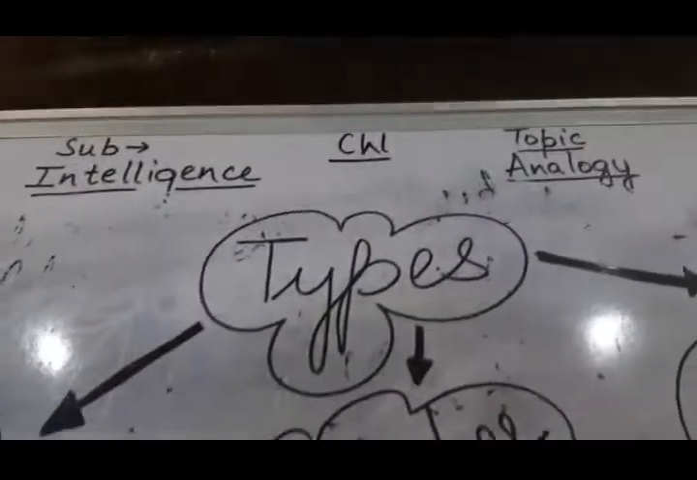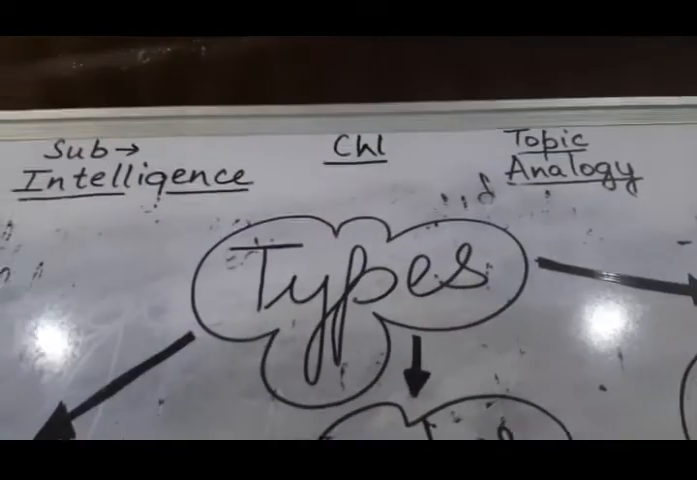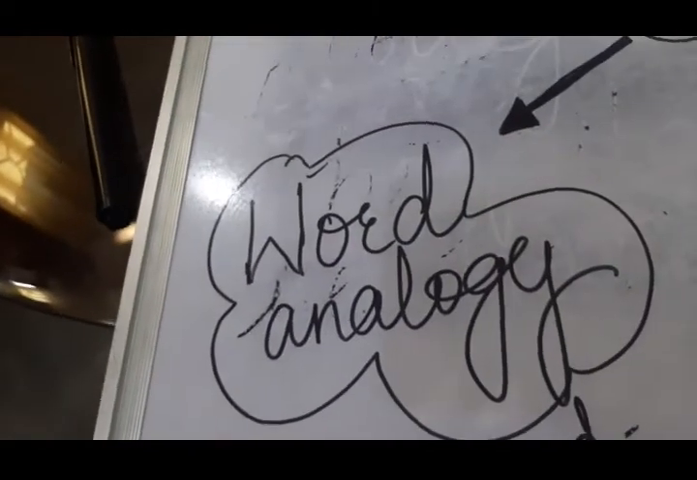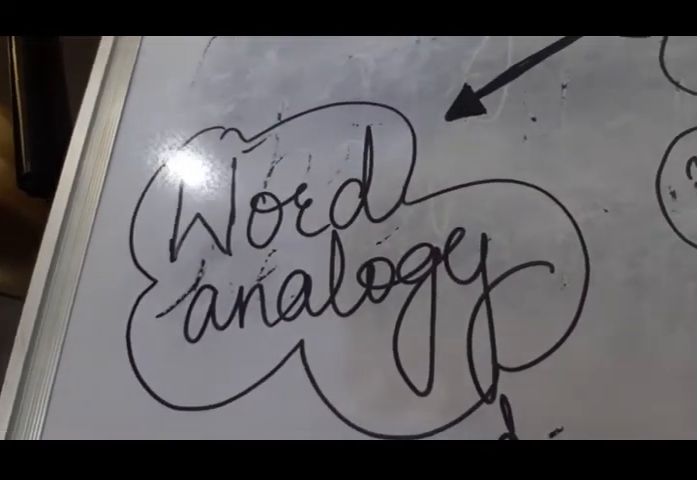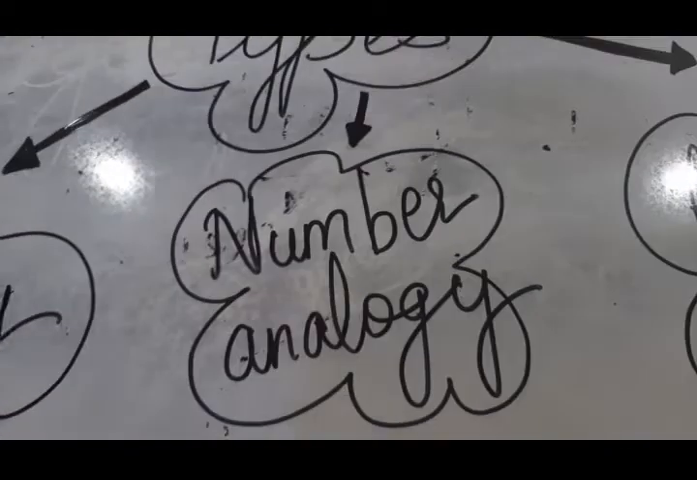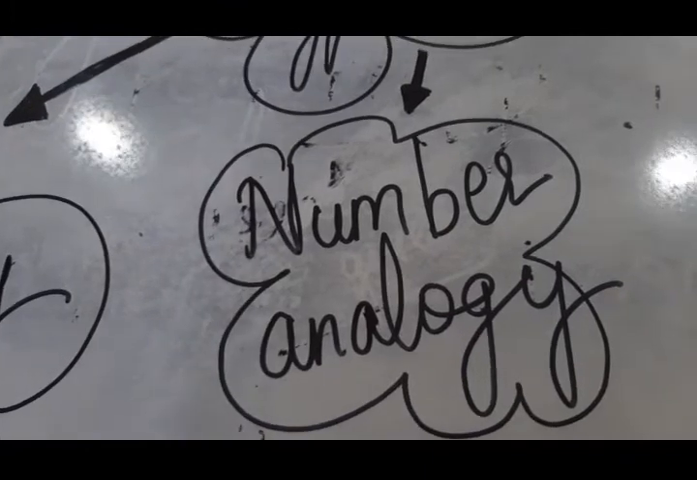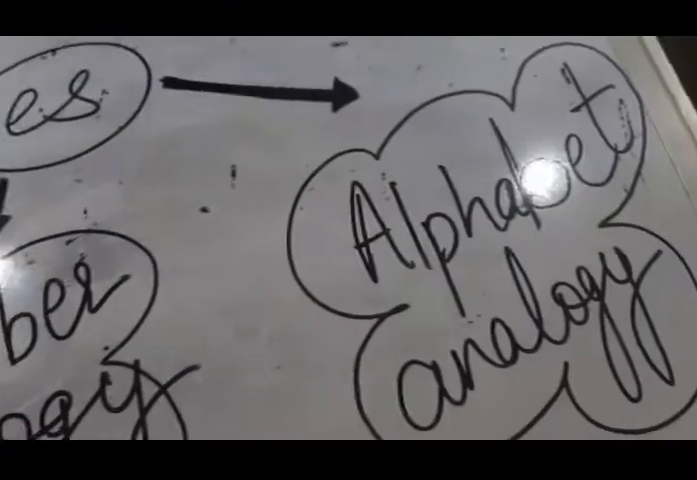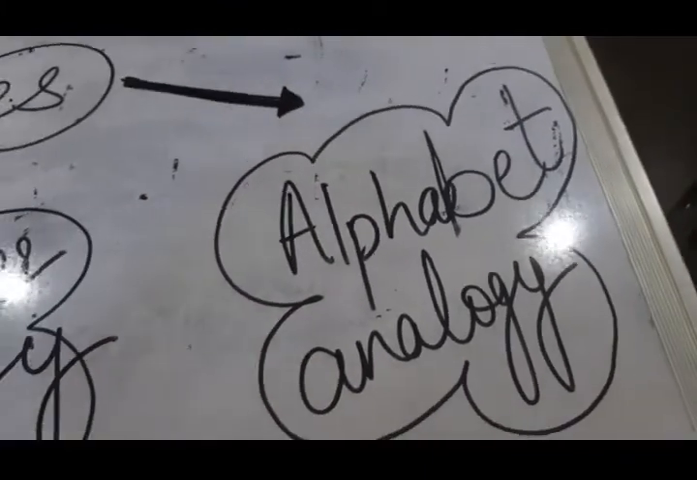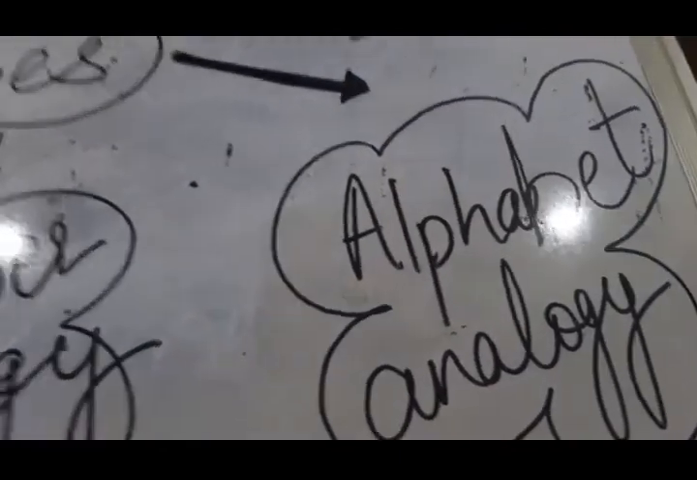Analogy is divided into types. Its first type is word analogy, in which words are related to each other. Second one is number analogy. We can check the relationship of numbers in that. And third one is alphabet analogy, in which we find the relationship between the alphabets.